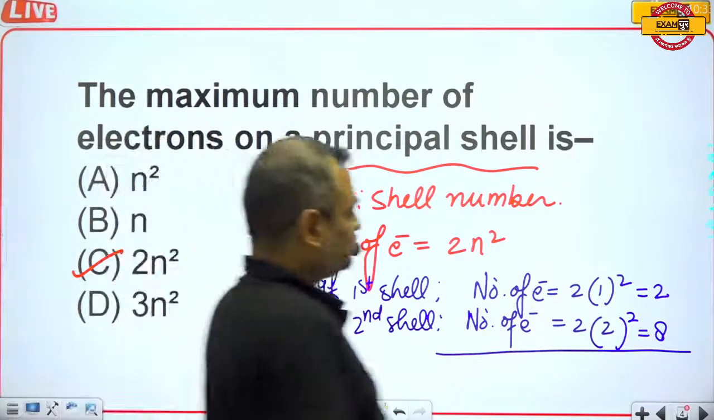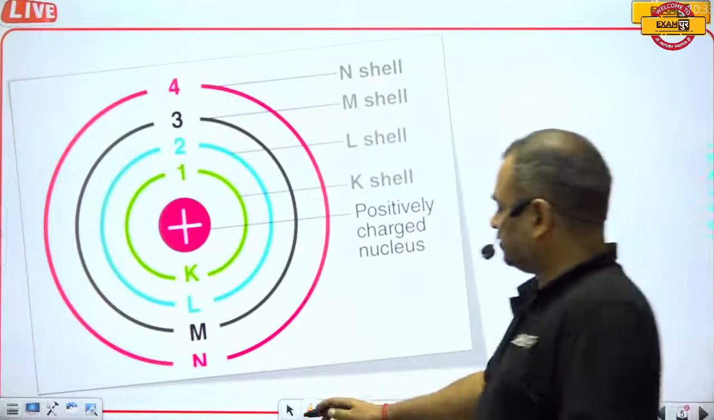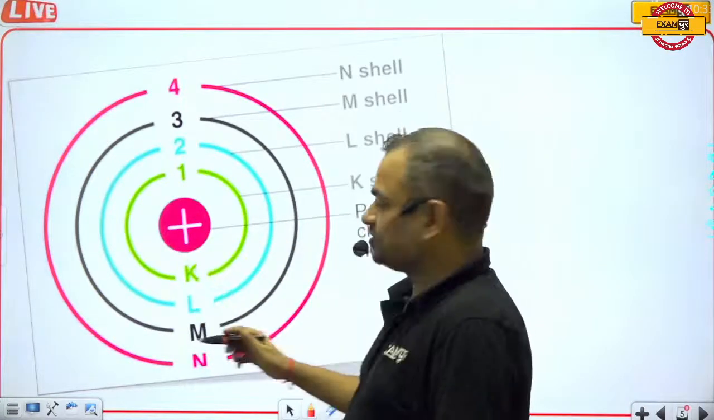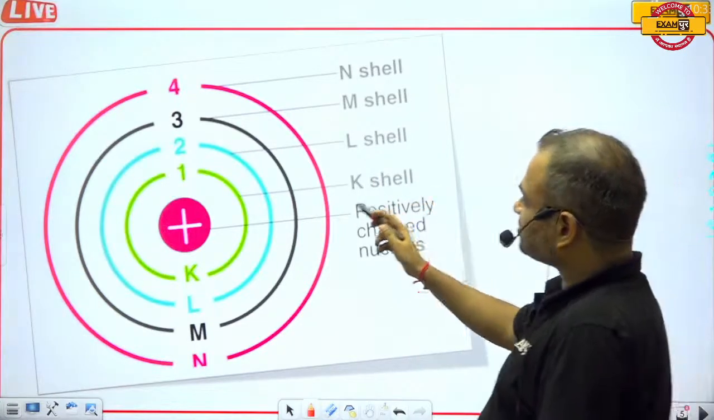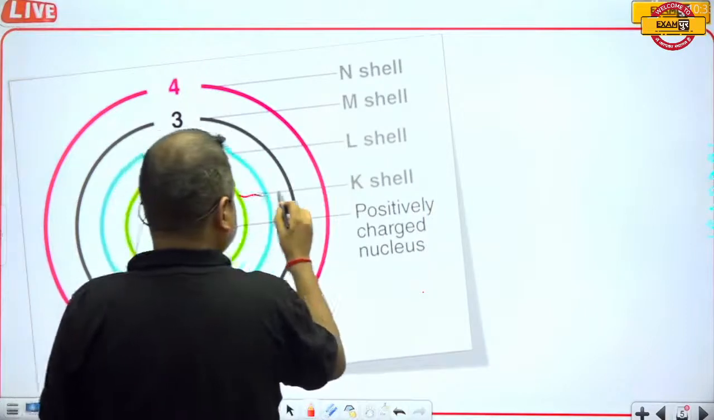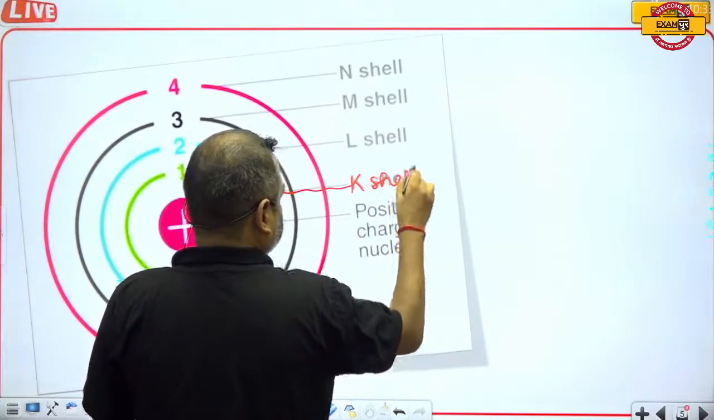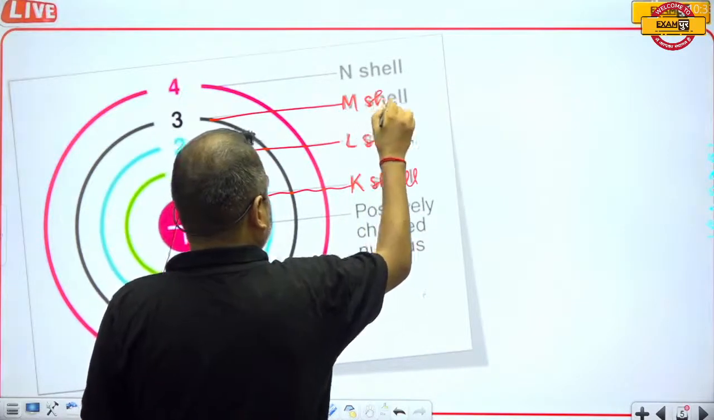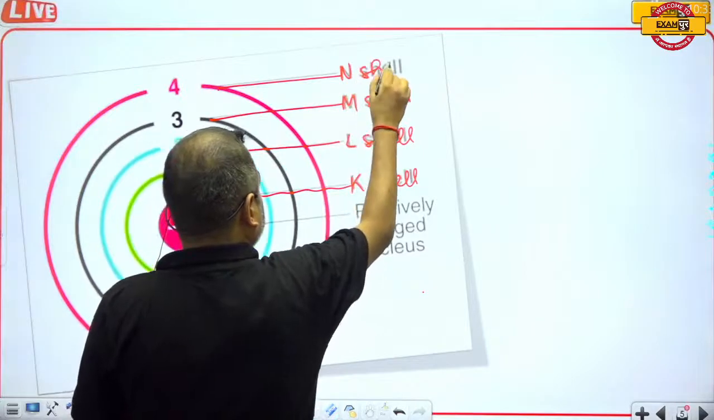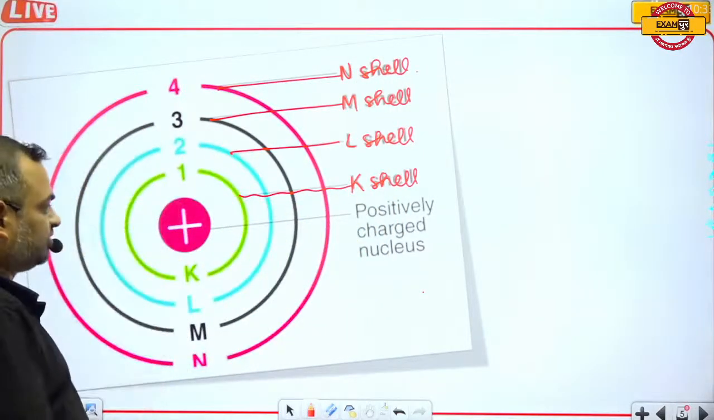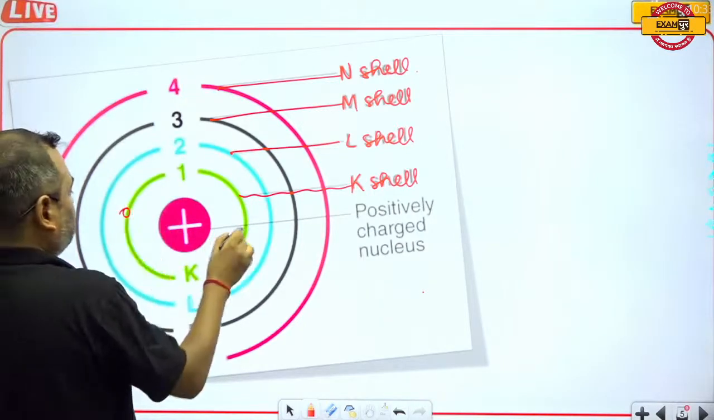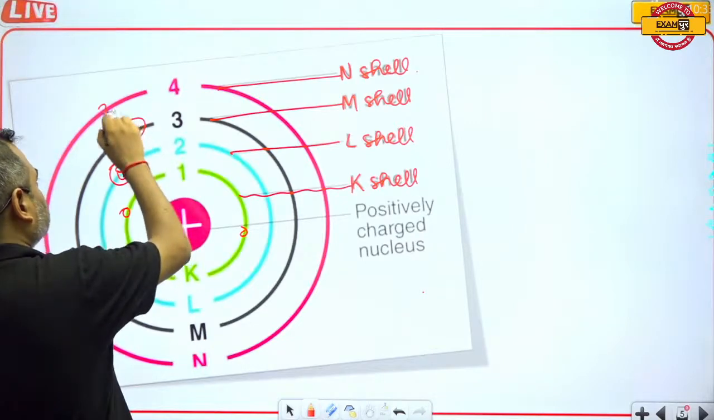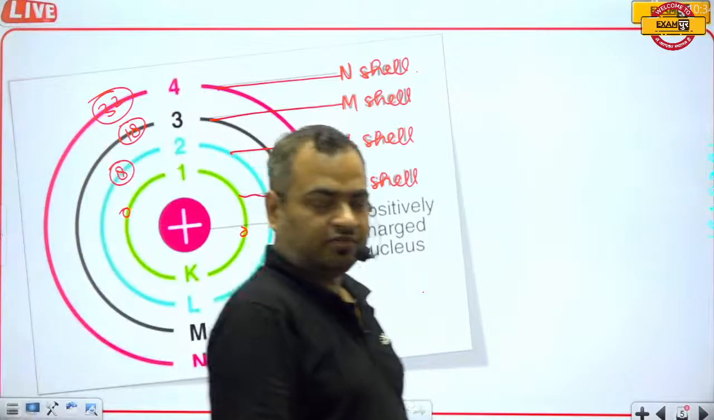Now, guys, here in this diagram we can see the nucleus of the atom, and the first shell is also known as the K shell. The second shell is also known as the L shell, the third can be written as the M shell, and the fourth as the N shell. In the first shell only 2 electrons are filled, in the second 8 electrons, in the third 18, and in the fourth 32 electrons can be filled, by the formula 2n square.